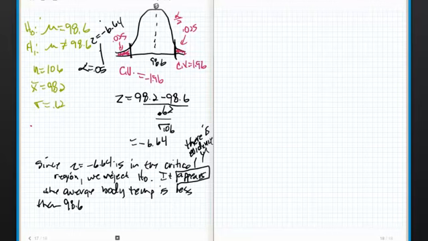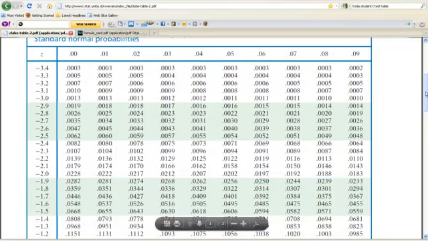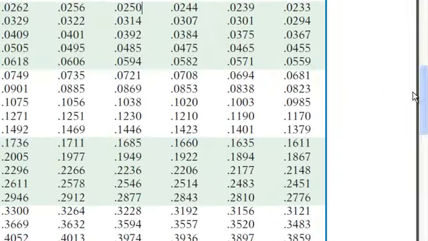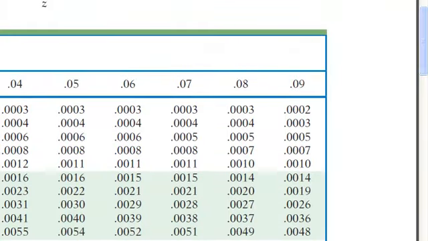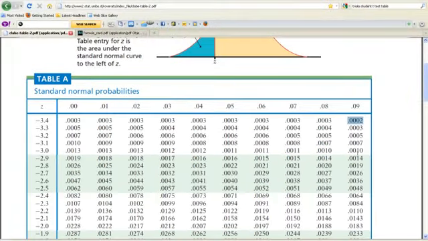Okay? Now, this can be really confusing for students when they try to do p-value because negative 6.64 is such a big number. Let's do p-value over here. Now, look at this. The most negative that we can go, according to this chart, is negative 3.49, which gives me a p-value of 0.0002. So when we're dealing with charts, your calculator is actually going to spit out a number like 0.000001 or something like that because the computer can do those things.